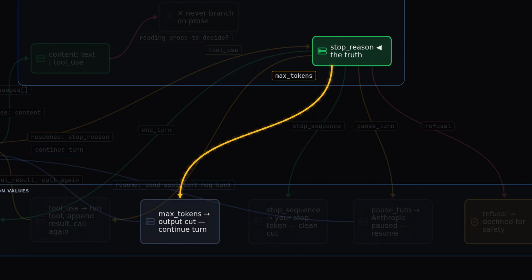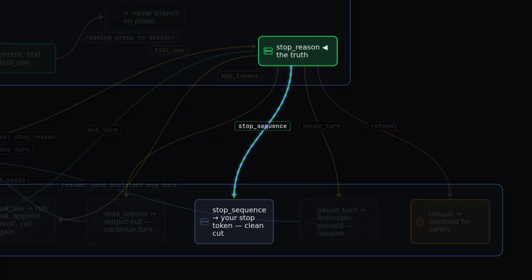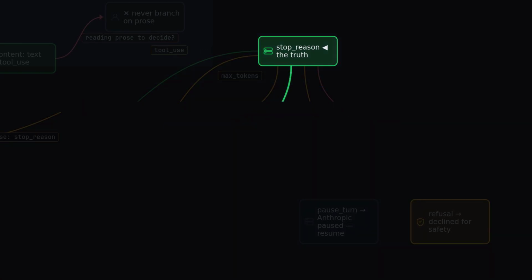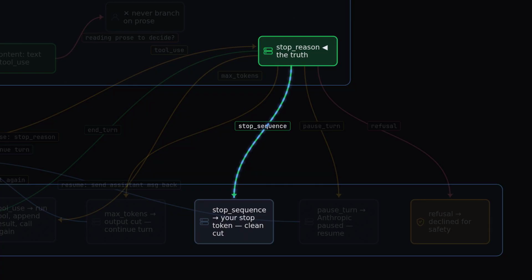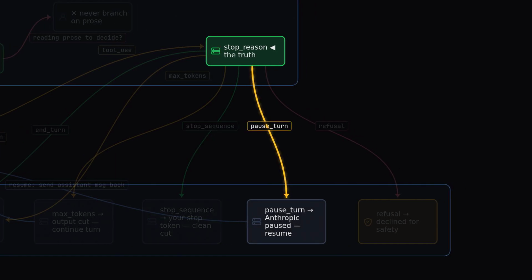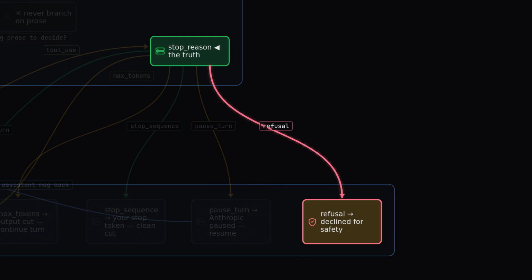Max tokens, the output was cut mid-thought. Continue the turn by calling again. Don't treat it as done. Stop sequence. Your custom stop token hit, a clean cut you asked for, handle it as a planned terminator. Pause turn, Anthropic paused a long-running turn server-side, not an error, a pause. You resume. Refusal. The model declined on safety grounds. Don't retry blindly, handle it gracefully and surface it to your user.